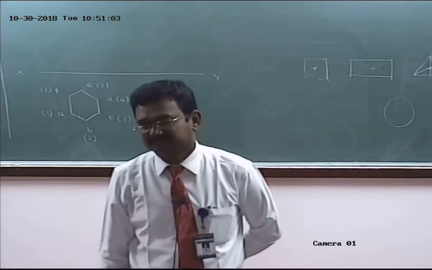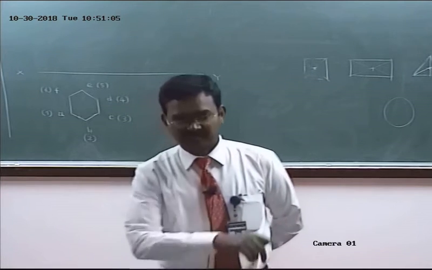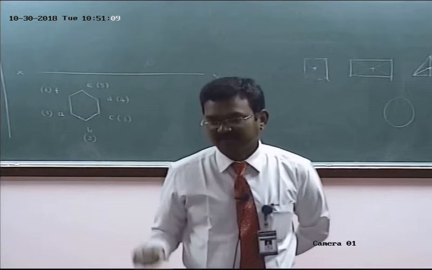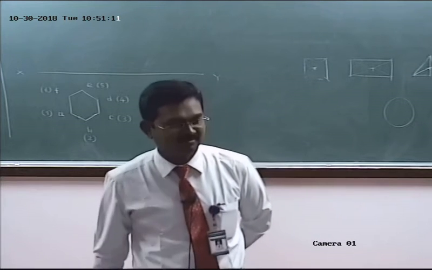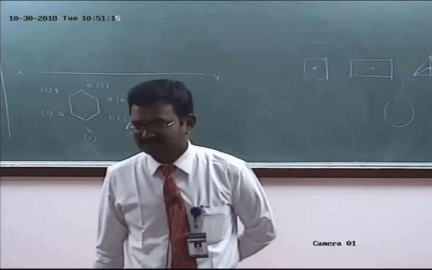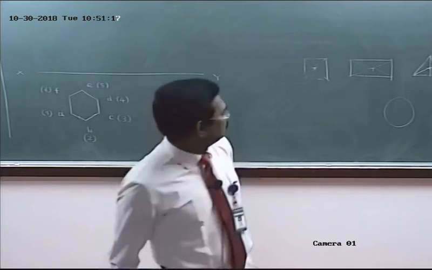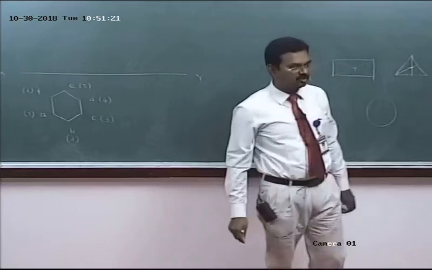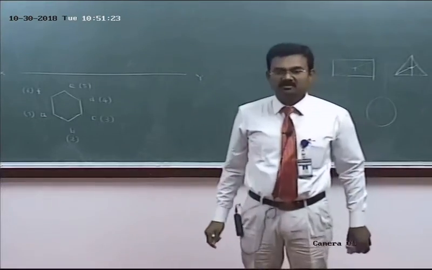For plane figures, centroid. For solids, center of gravity. For a human being, where is the center of gravity? Next class we have to give the answer for center of gravity. So in the plane surfaces, this is a point. The point is called the centroid or the center point of the triangle.